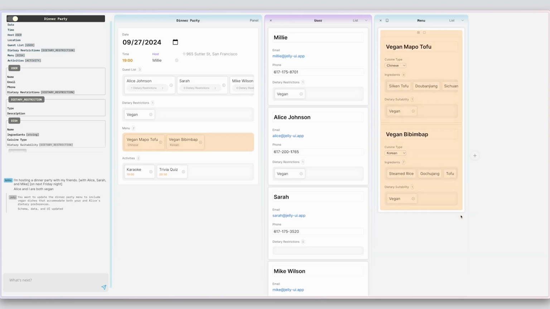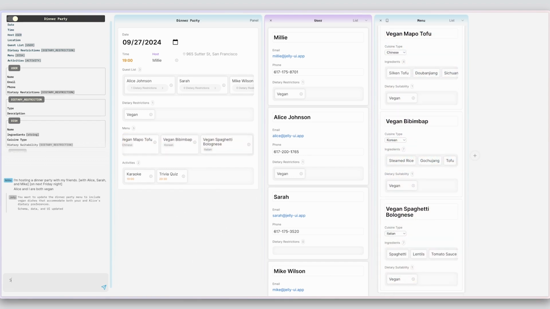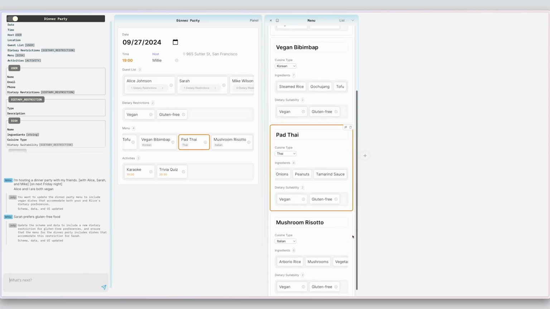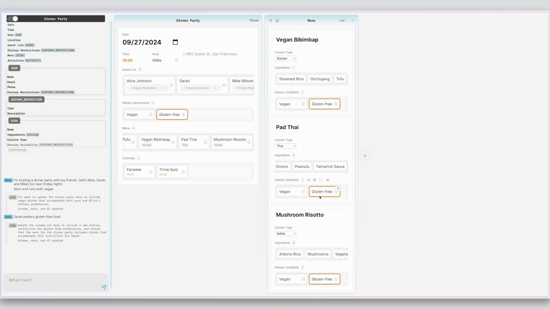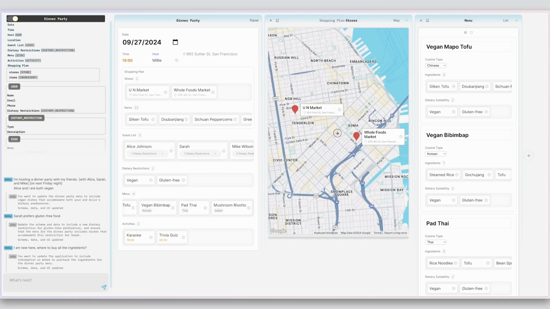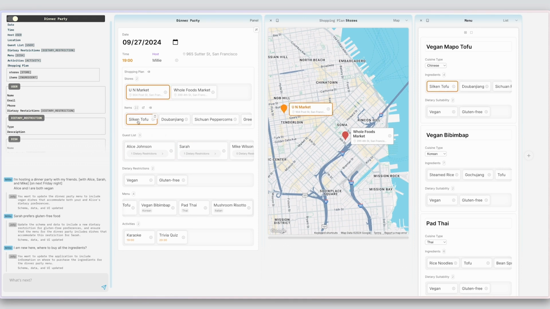Millie deletes some of them and asks for more options. Seeing these, she also realizes Sarah prefers gluten-free food. Having figured out the dishes, Millie asks, "I'm new here. Where to buy all the ingredients?" Jelly generates a shopping plan which contains a list of ingredients she needs to buy. It also shows the stores on the map, and Millie can review the items that she needs to buy at each store.